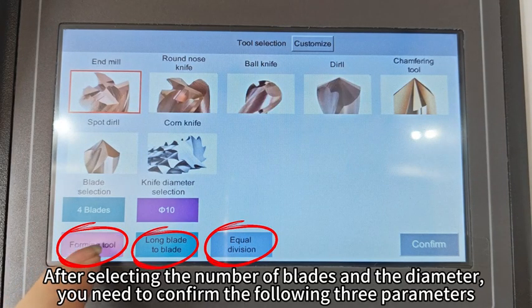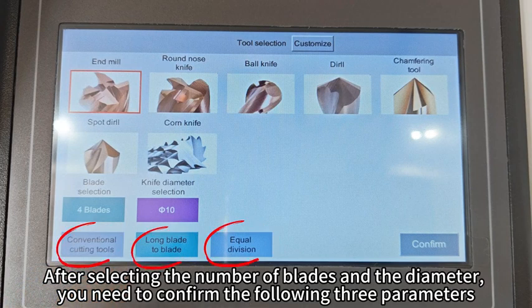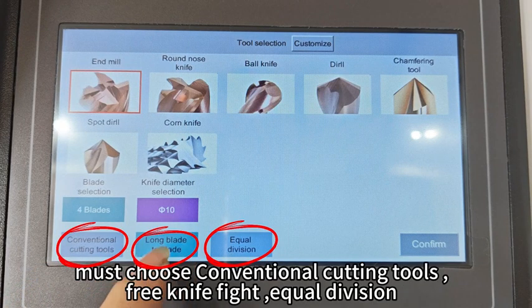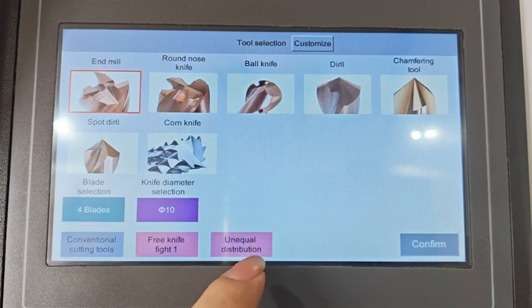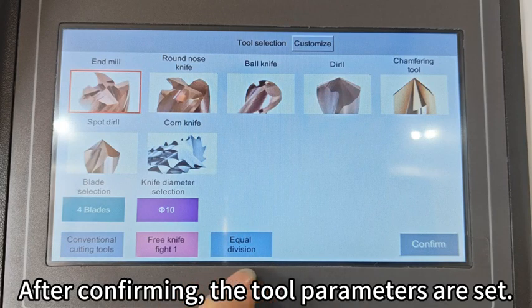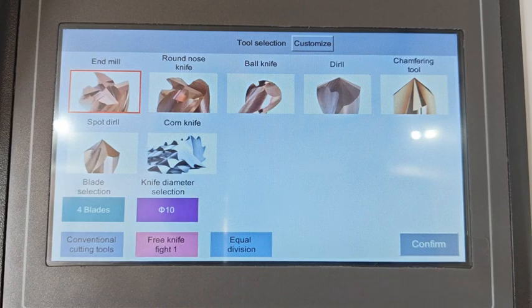After selecting the number of blades and the diameter, you need to confirm the following 3 parameters. You must choose conventional cutting tool, free knife fight, equal division. After confirming, the tool parameters are set.